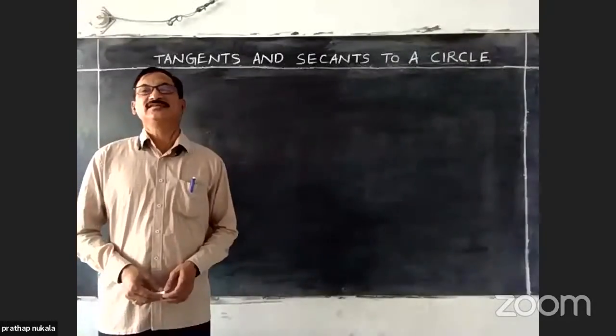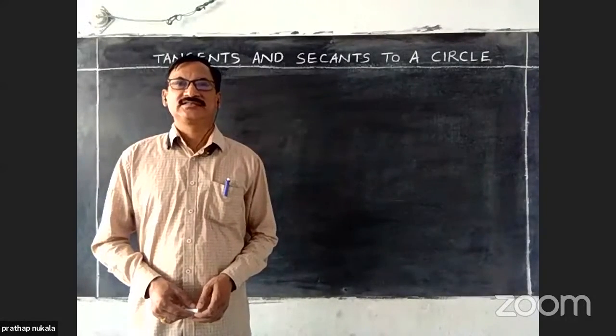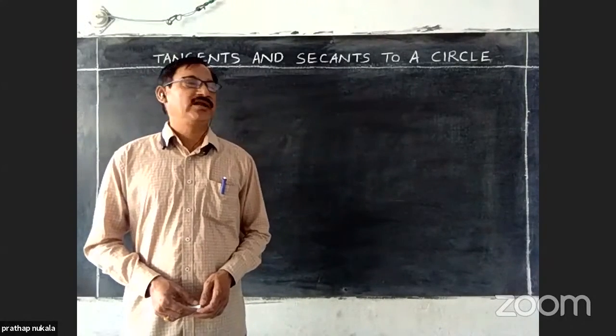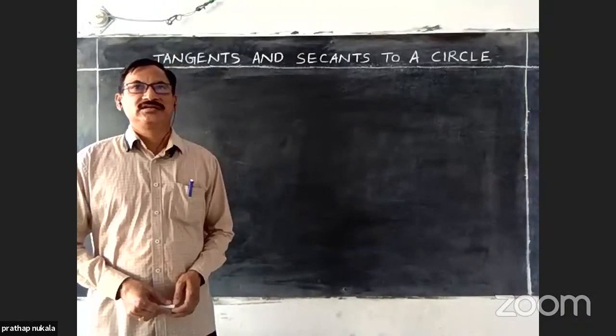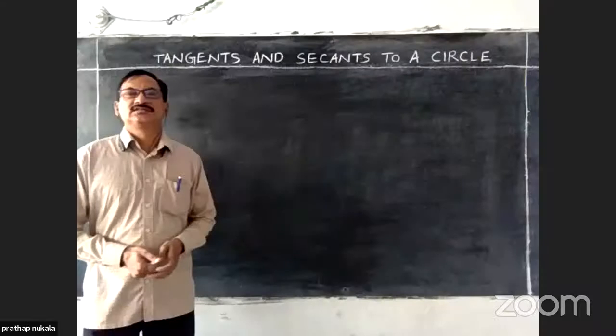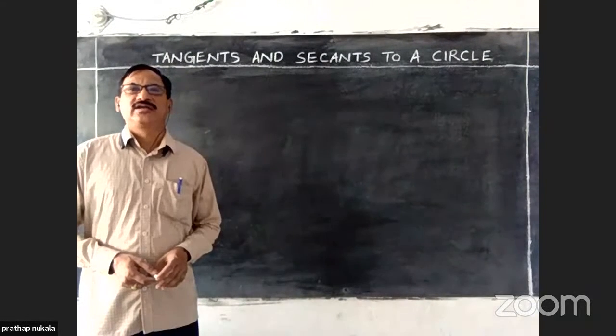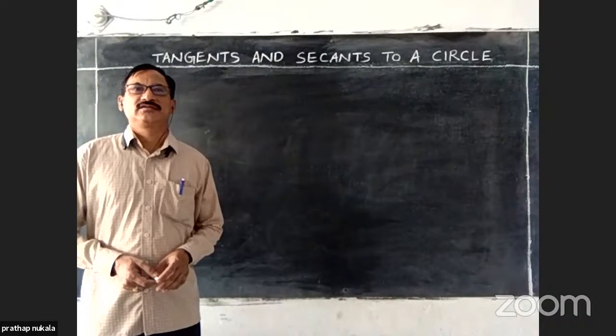Okay, good morning children. Yesterday we discussed the definition of tangents and secants to a circle, and by an activity we learned that only one tangent can be drawn at a point on the circle.